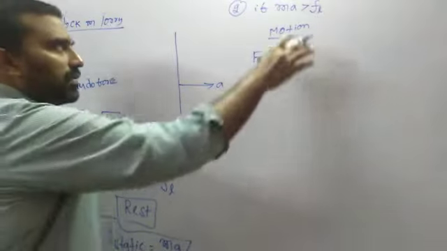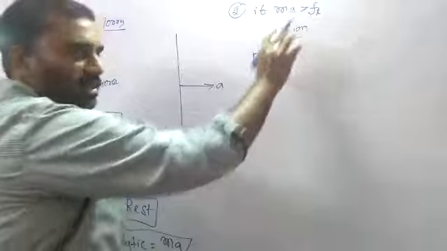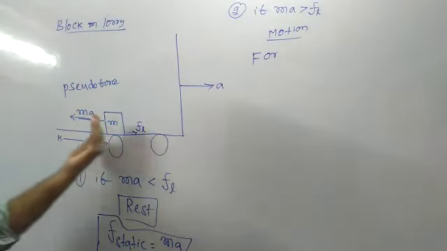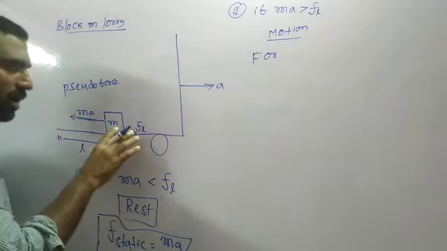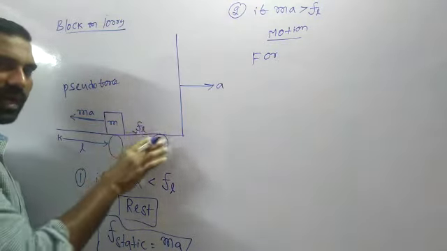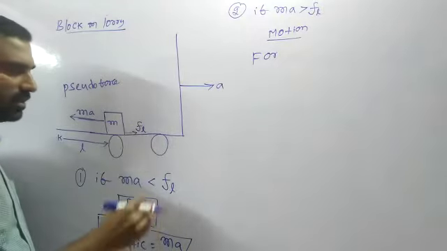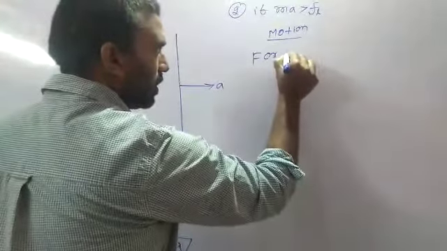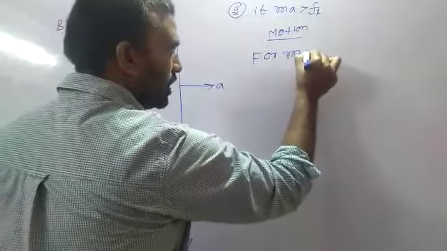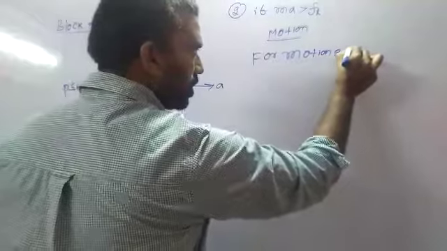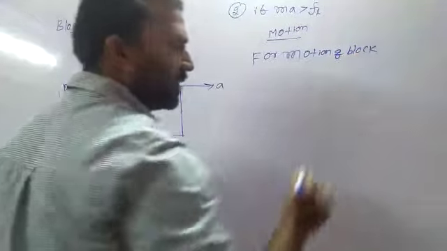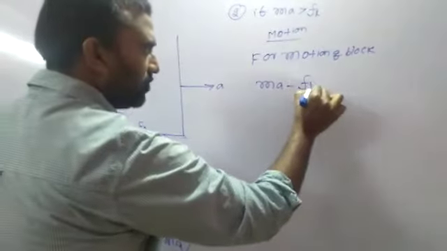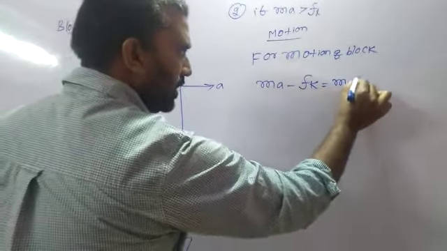Next case: if the pseudo force Ma is greater than the limiting friction, what happens? This block will be in motion. Once the block is in motion, the friction changes to kinetic. At rest it is static, in motion the friction is kinetic friction. For the motion of the block, what is the equation? Applied force minus kinetic friction